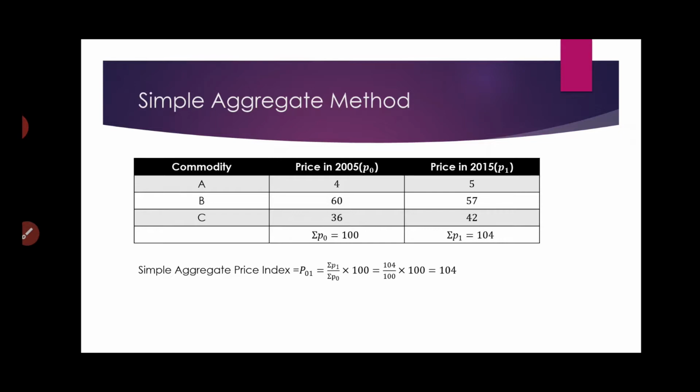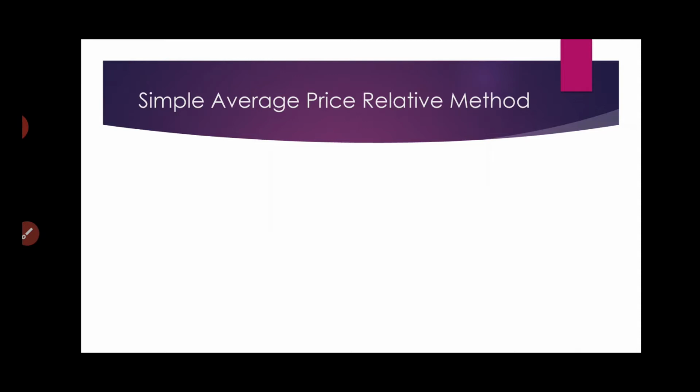Obviously this is a percentage, but you can also consider it as a ratio. 104 means that from 2005 to 2015 there is a 4% increase in the price of all these three commodities. This is what price index means.